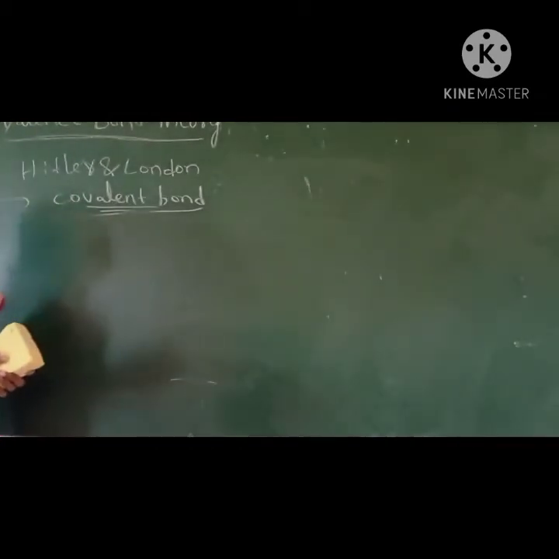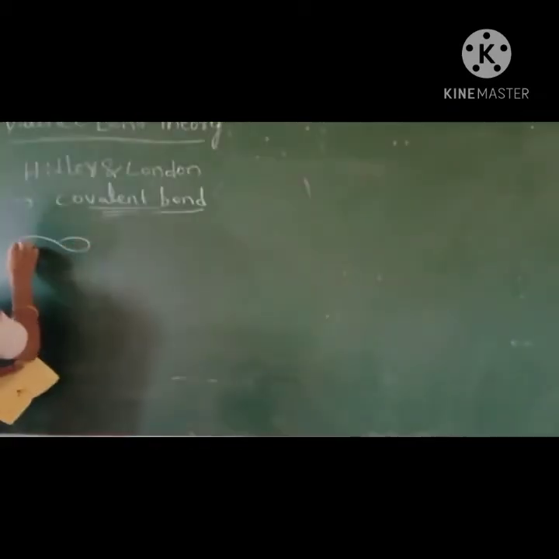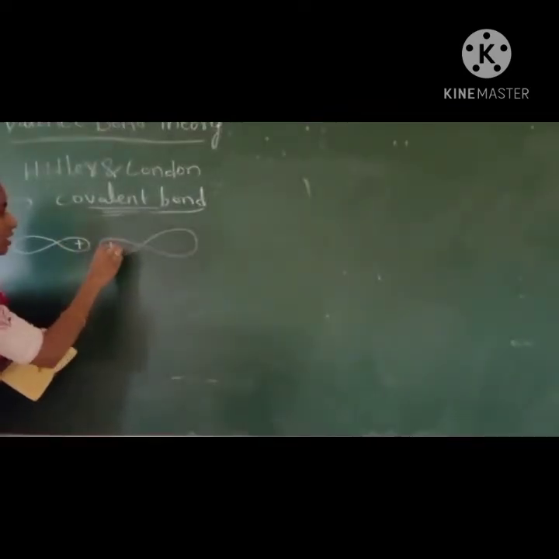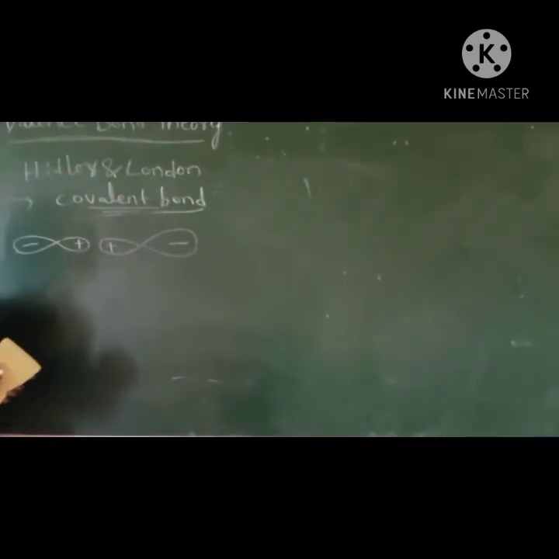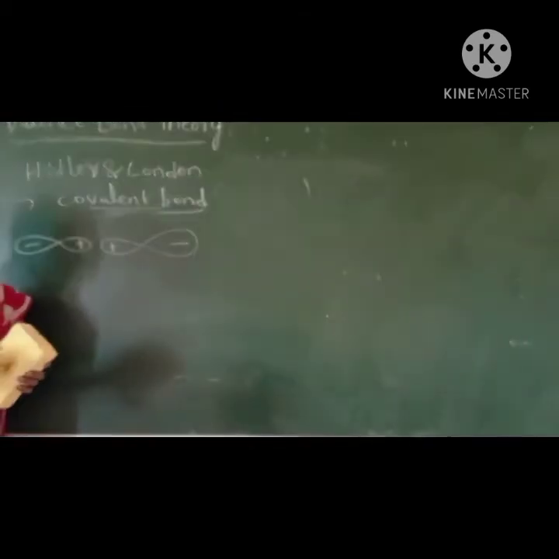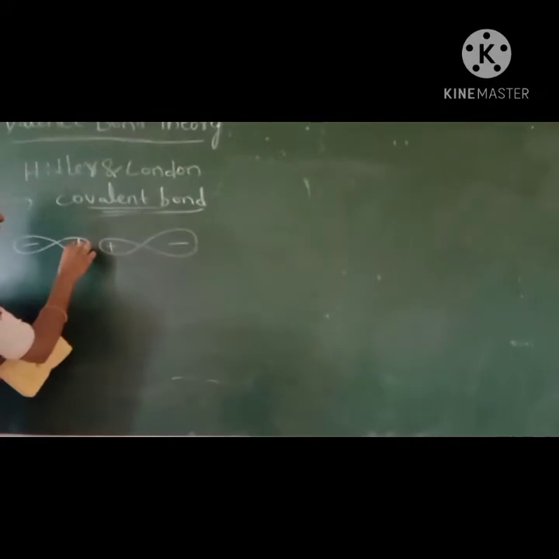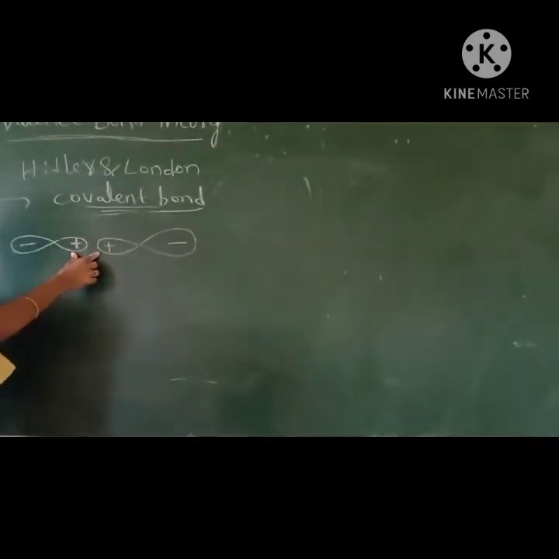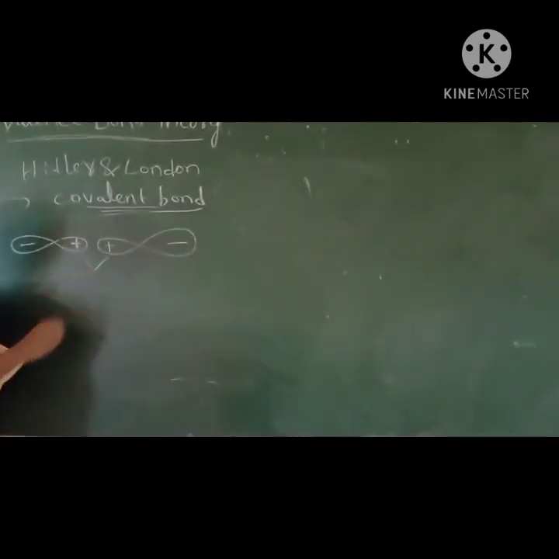The next postulate: the atomic orbitals should possess the same sign of wave function. Suppose here one p orbital is there and another p orbital is there, and they are overlapping. Since an electron behaves like a wave, the shape of the orbital is also like a wave. It contains plus amplitude and minus amplitude. The atomic orbitals which are going to overlap should contain the same sign. This overlapping will form the bond.